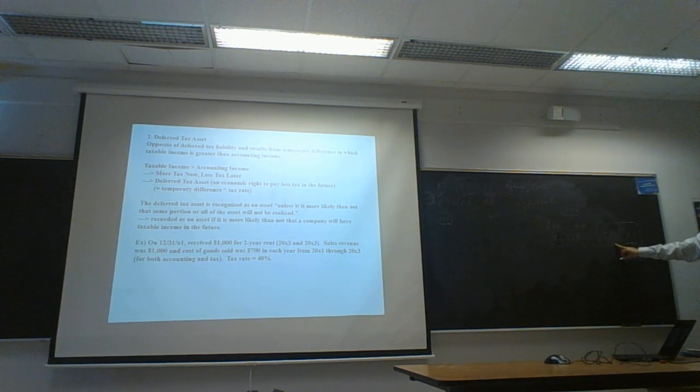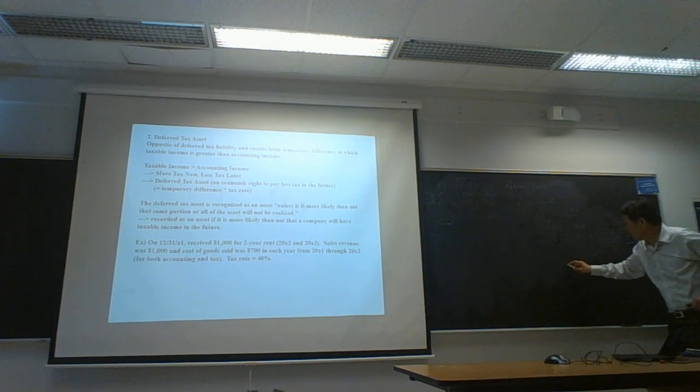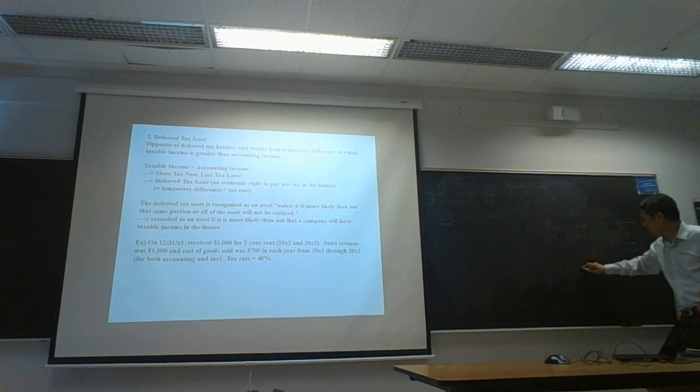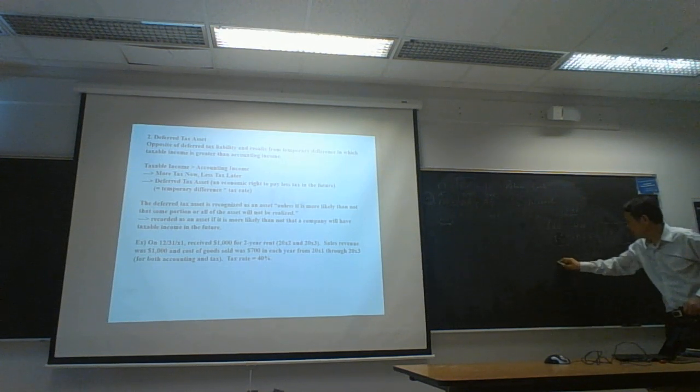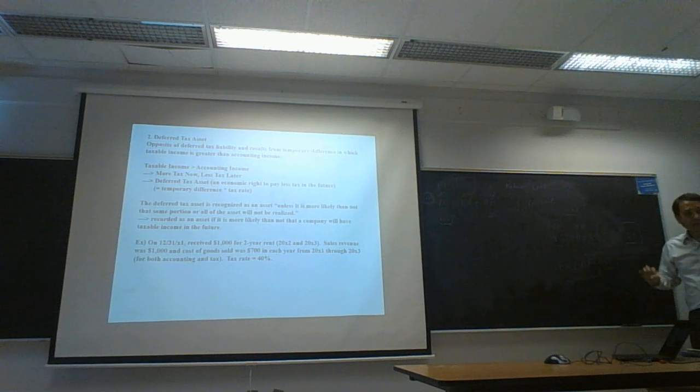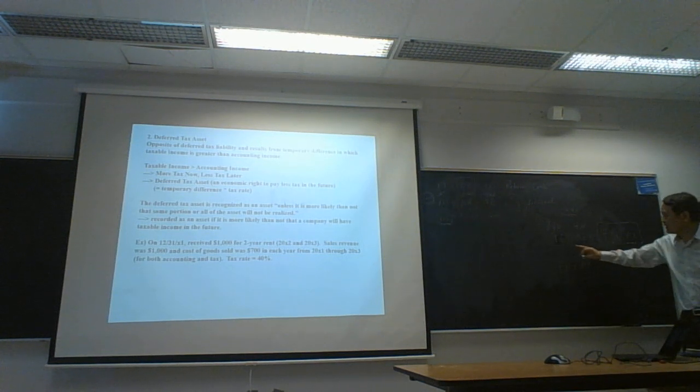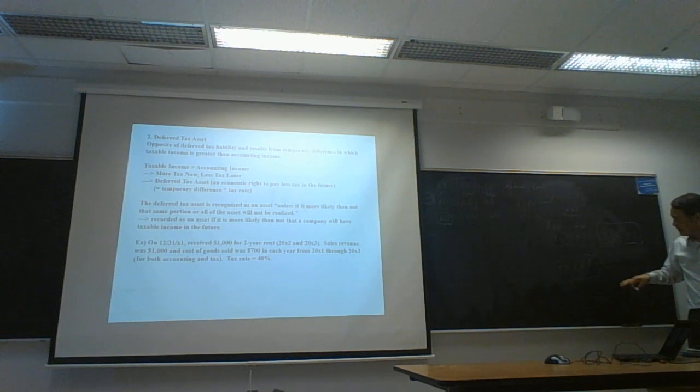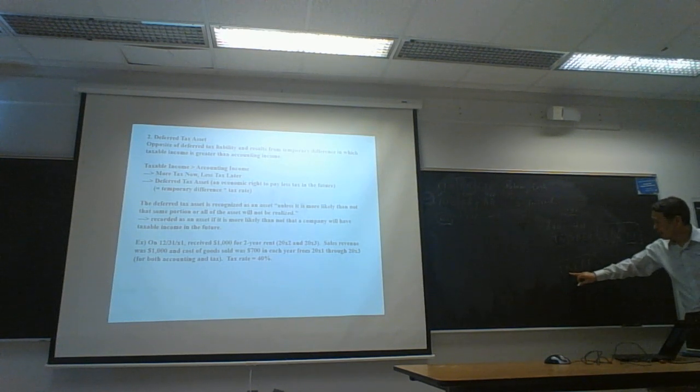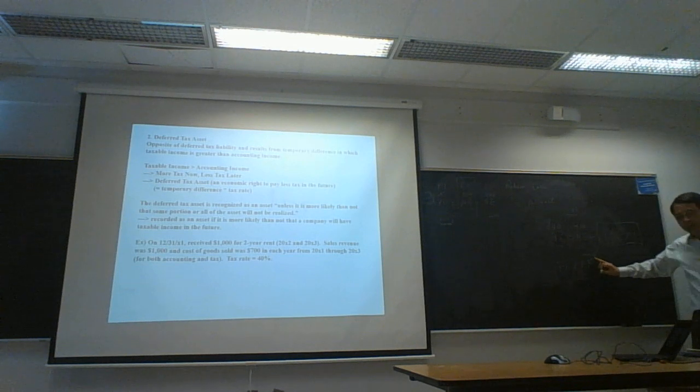And this situation comes from either this or this: tax revenue is smaller than accounting revenue, or tax expense is greater than accounting expense. Then taxable income would be smaller than accounting income, right?